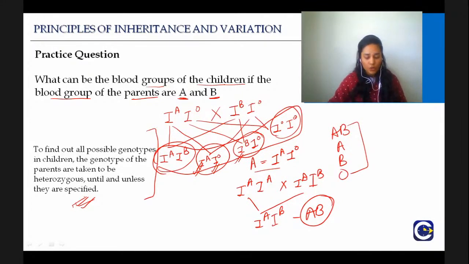Is it clear for all those who gave me the answer just A or B or AB or O? You see, you have to do such kinds of cross. This we have learnt multiple times, we have done it a lot of times. So is it clear that whenever they haven't mentioned in the question, you have to consider that they are talking about heterozygous. Whether they say parents or children, whatever they say, you have to consider that it is heterozygous until and unless they mention it is homozygous A blood group. Good. Then let's proceed.